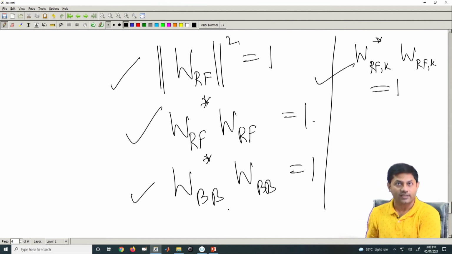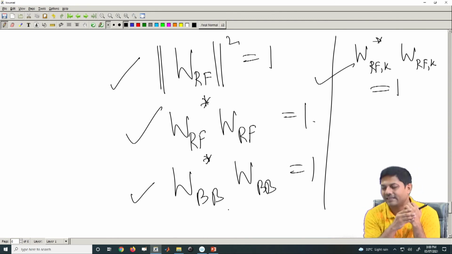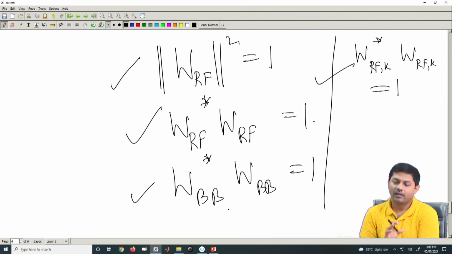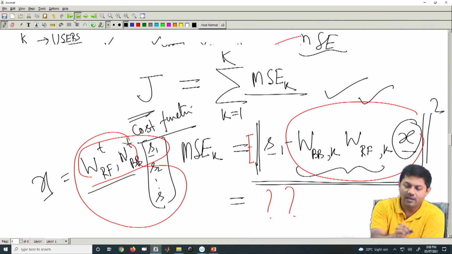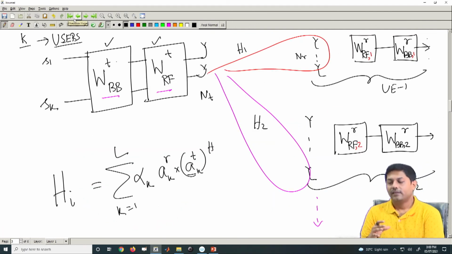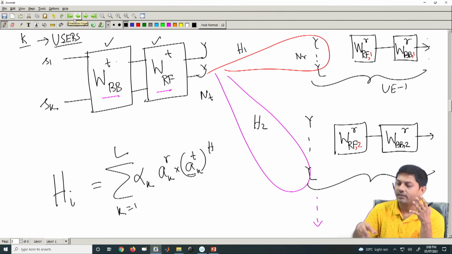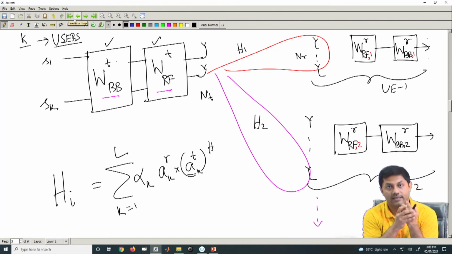I am not going into the exact solution, because solutions are dry. You can always look at the paper and see what solution they have taken, but this is more or less the approach, where even for a single-user case or a multi-user case, people have solved it. So, in summary, how do you solve a multi-user scenario? What is the ultimate goal? The goal is to ensure that your MSE is minimized, right, finally.